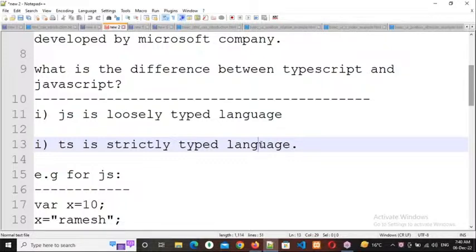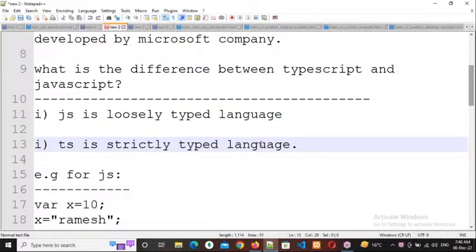Whenever you want to program, we need to deal with data, and there will be different types of data. Some data will be numbers, some will be alphabets, some will be alphanumerical characters, some will be alphanumerical special characters, some will be true or false, and some will be objects.